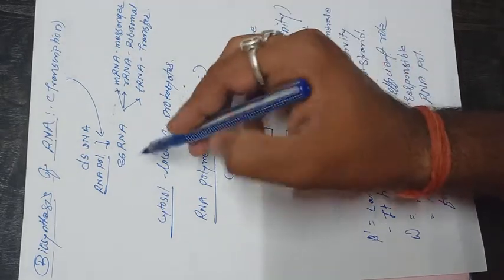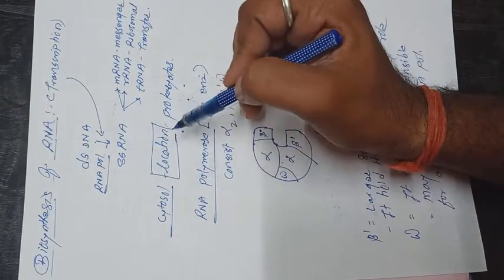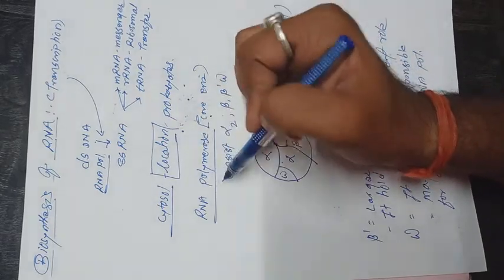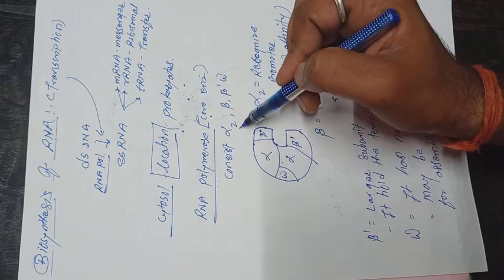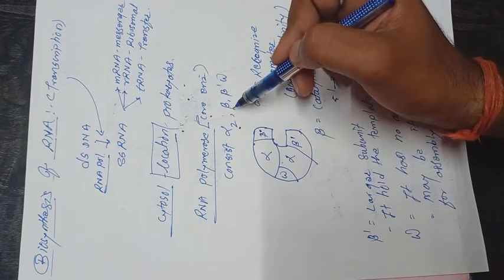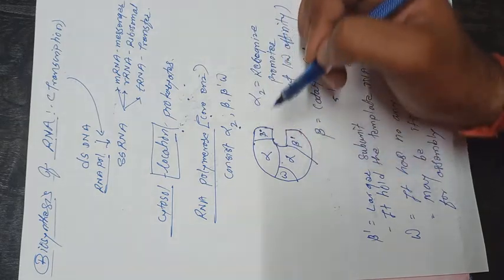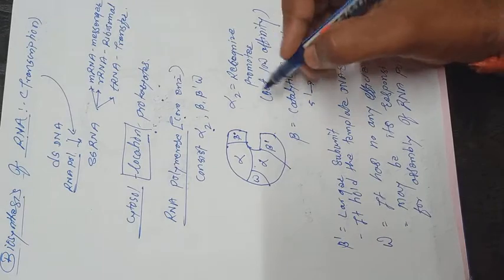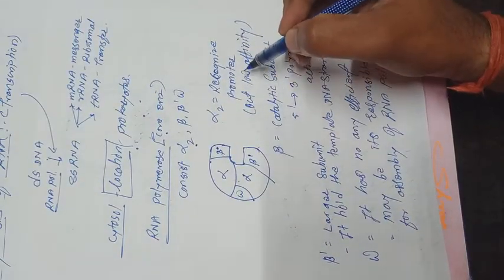The location of prokaryotic RNA transcription is the cytosol. The important enzyme is RNA polymerase, the core enzyme. It consists of two subunits of alpha, beta, beta prime and omega. There are a total of 5 subunits in the core enzyme. Each subunit has a different function. The 2 alpha subunits can recognize the promoter region.